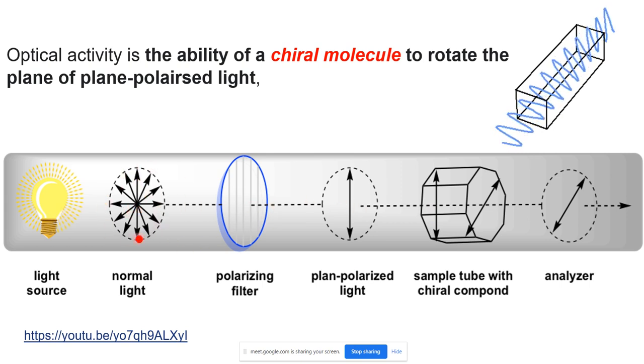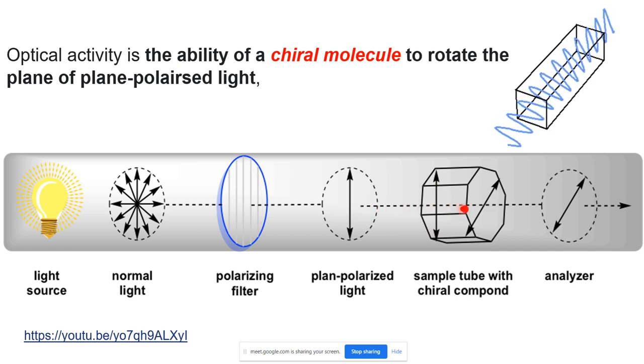This is normal light vibrating in all the planes. We allow the light to pass through a polarizer. What does a polarizer do? It's a filter. It allows only the light vibrating in one plane to pass through it. This light which is vibrating in only one plane is called plane polarized light. Now look at the direction in which it is vibrating. When you pass it through a chiral compound, what is a chiral compound? A carbon having four different atoms or groups of atoms.